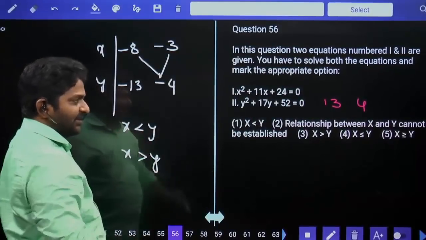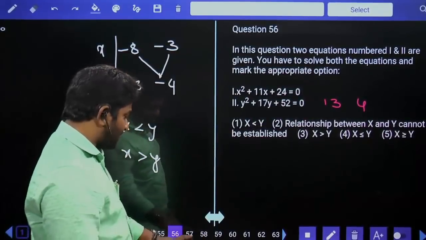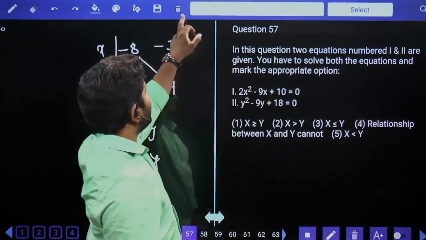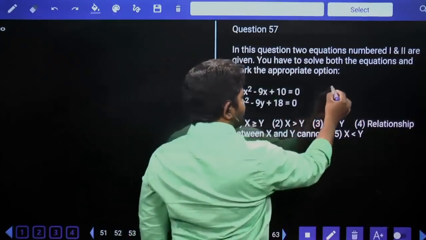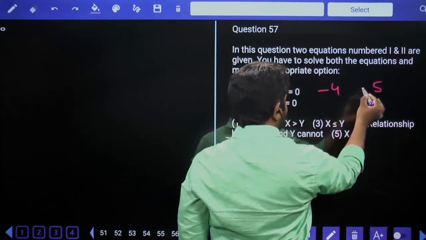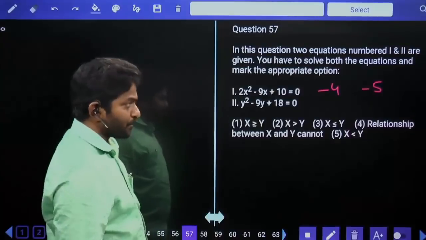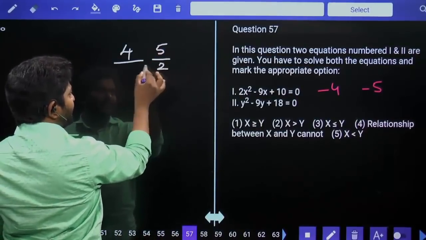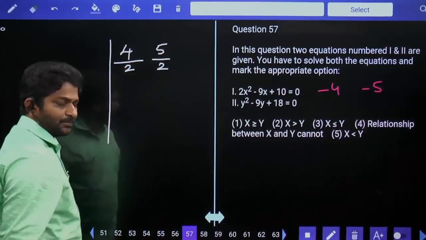Less than condition, greater than condition, relation cannot be established. Second option answer. Now we have 2 into 10, 20. 20 can be written as 4 into 5 or minus 4 minus 5, minus 9. Then factors are plus 4 plus 5 divided by coefficient of x square, that is equal to 2.